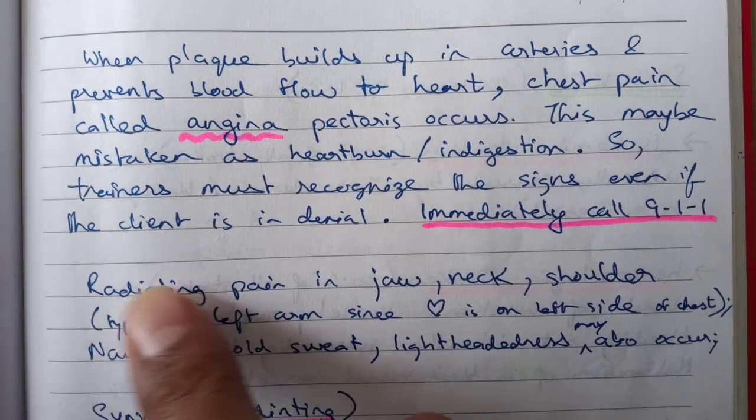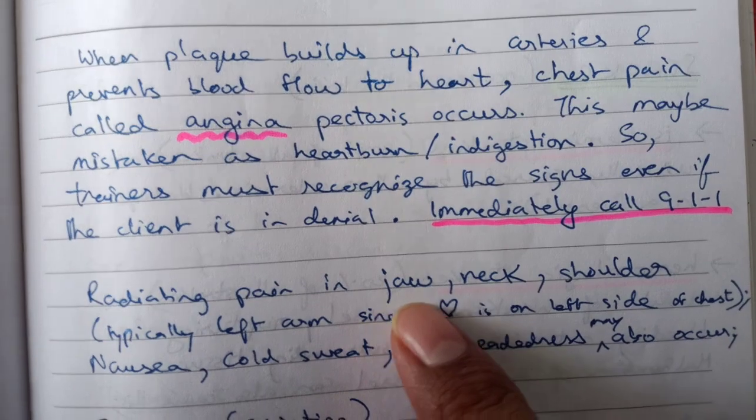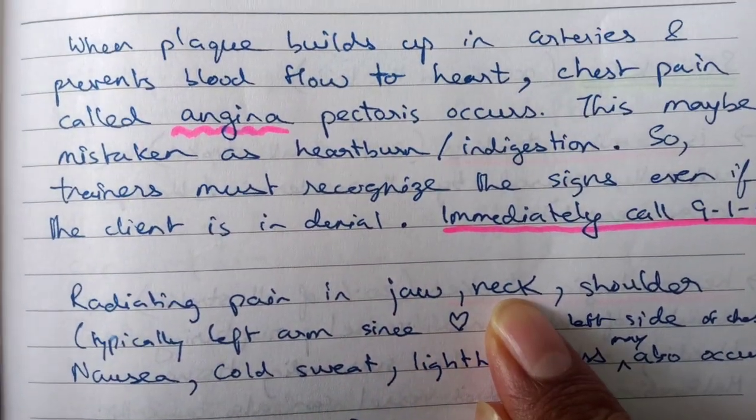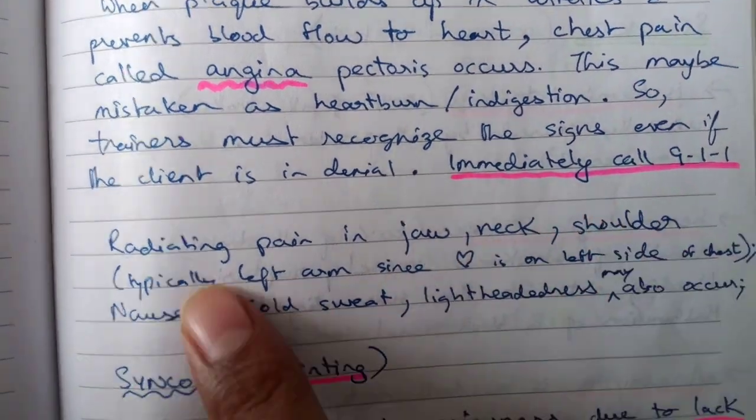So remember this point, guys. Radiating pain in jaw, neck, shoulder. Remember this sequence. There will be a radiating pain that will start at the jaw, progress towards your neck and then shoulder, and typically the left arm, the left shoulder, and towards the arm.